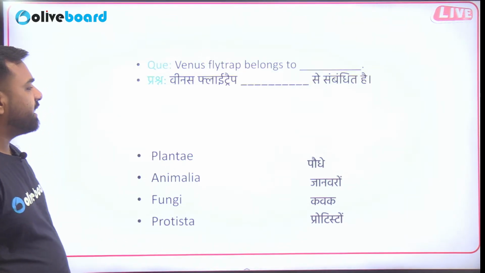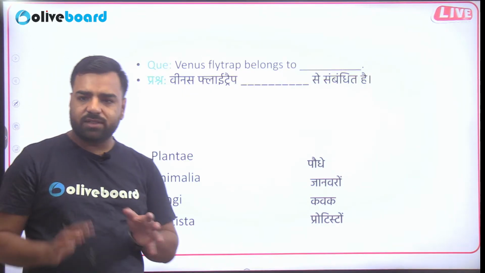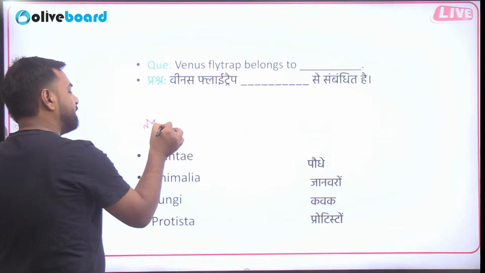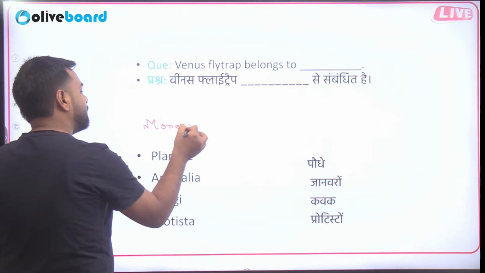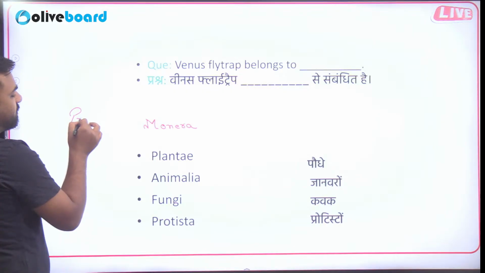Venus flytrap belongs to what? Is it Plantae, Animalia, Fungi or Protista? So as discussed, there are a total of 5 kingdoms. The kingdom Monera is under the category of prokaryotes.